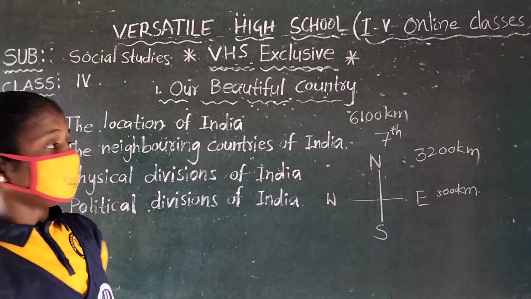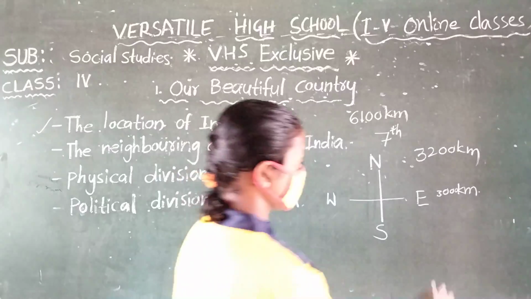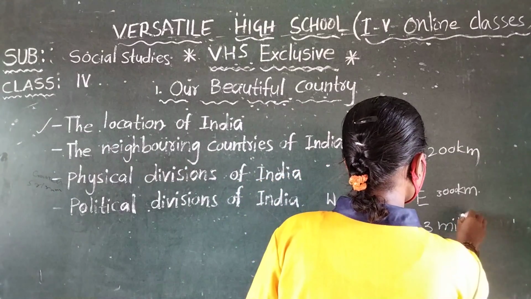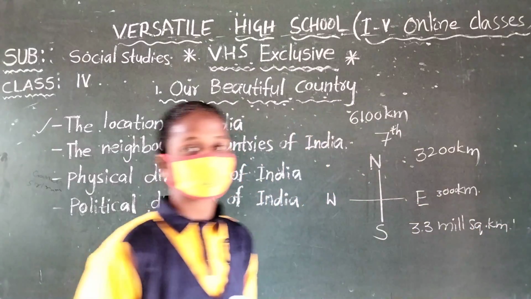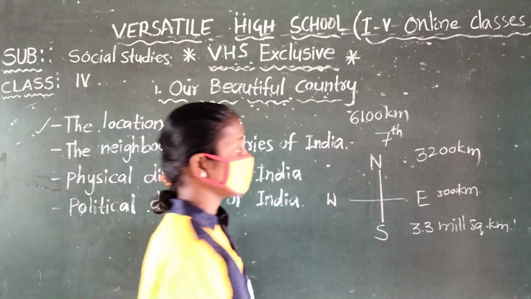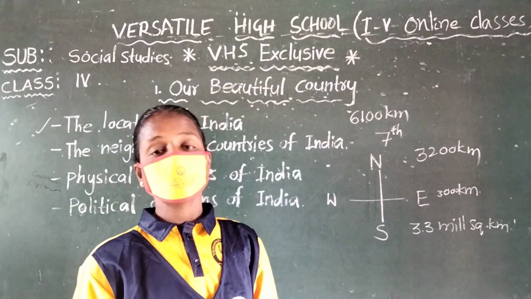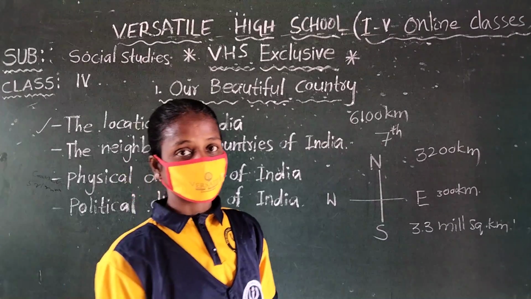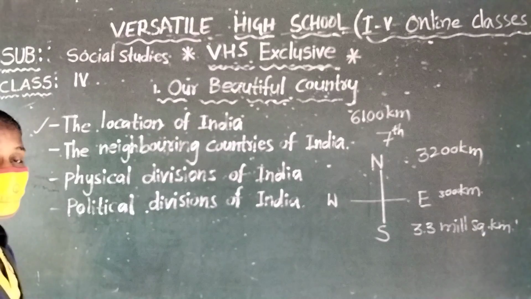And the total area of our India is 3.3 million square kilometers. The total area of the land of our country is 3.3 million square kilometers. Have you understood, children? So this is the location of India.